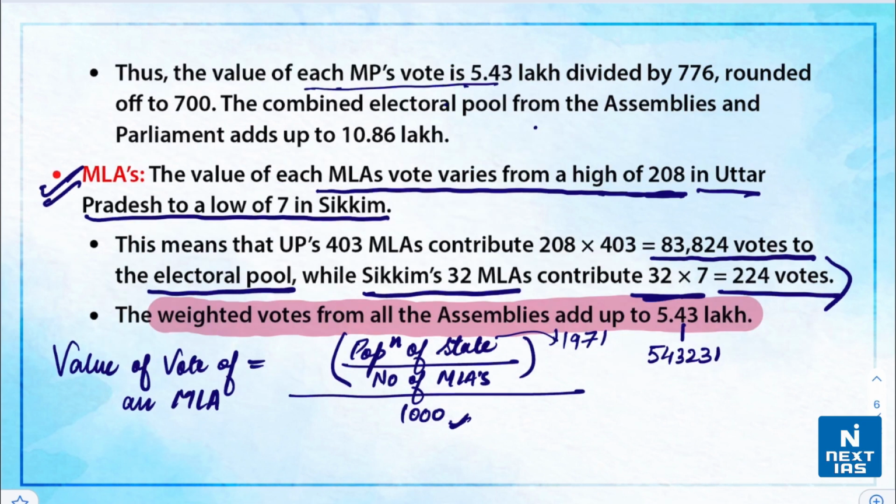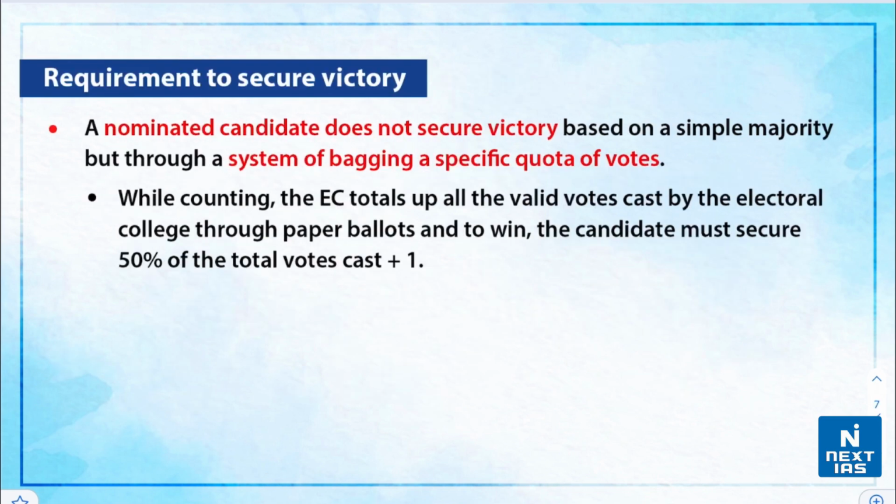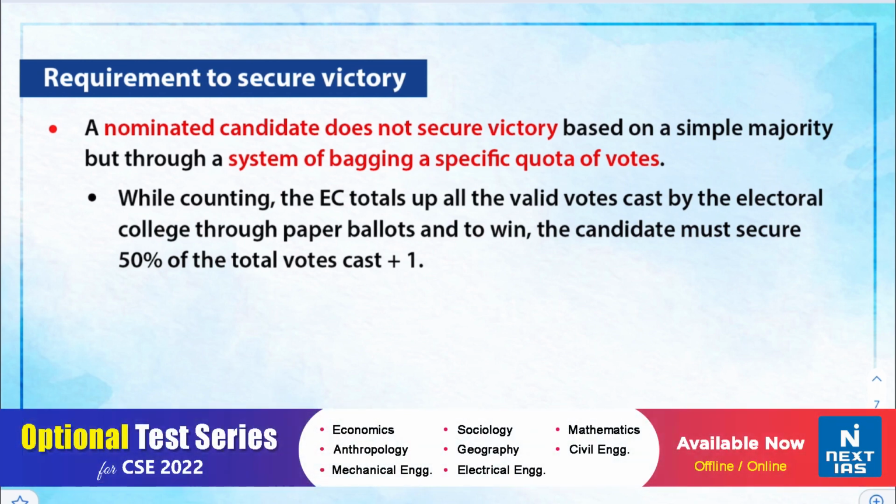Therefore, the value of each MP's vote is 5.43 lakh, or this given number, divided by 776, and that is rounded off to 700. The combined electoral pool from the state assemblies as well as from the parliament adds up to around 10.86 lakh.